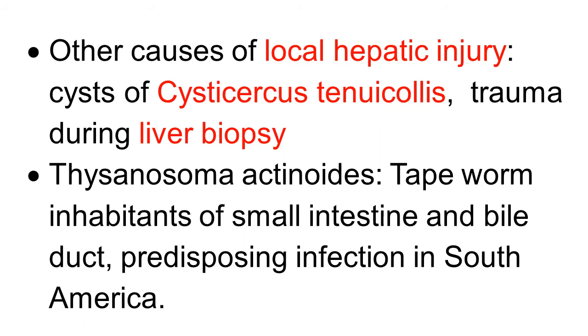Thysanosoma actinioides, a tapeworm inhabiting the small intestine and bile duct, is also considered a predisposing factor in South America.